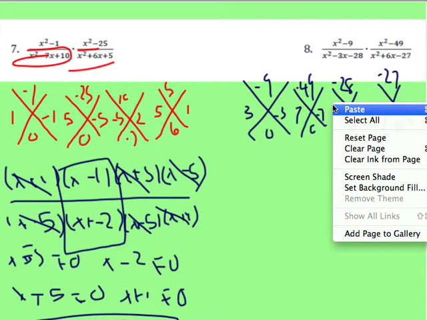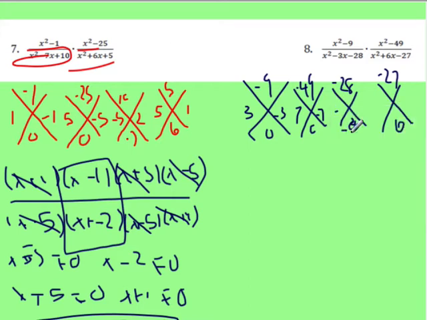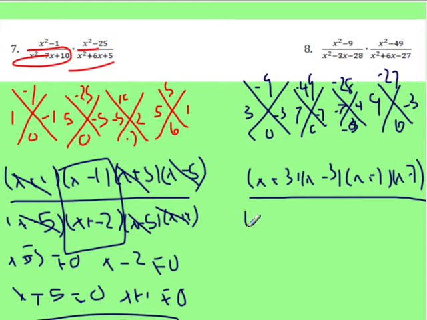Oops, not adding to 0. This one should be negative 3. Goodness gracious, Miss Humbert. Negative 7, 4. And this one you're adding to 6, so that's going to be 9 and negative 3. So now we need to write out all of our factors. So I have x plus 3, x minus 3, x plus 7, x minus 7. And then on the bottom, x minus 7, x plus 4, x plus 9, x minus 3.